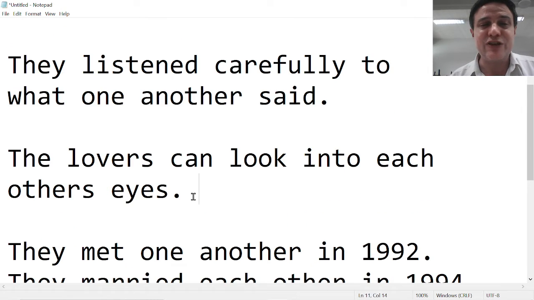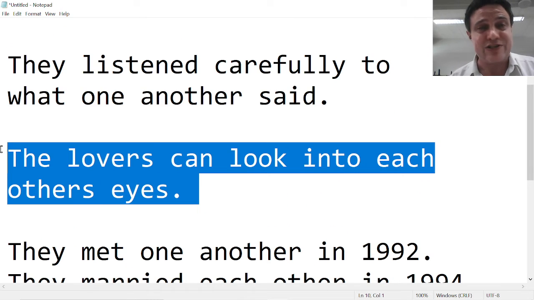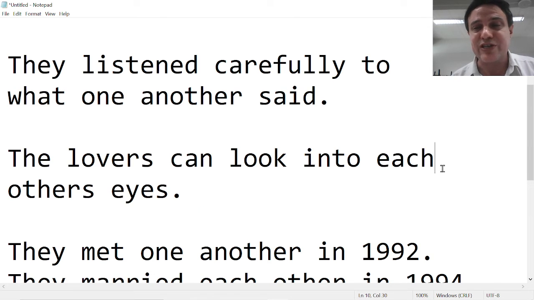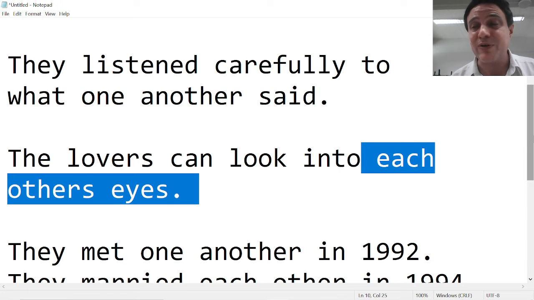The lovers can look into each other's eyes. Usually with lovers, there's two, so we use each other's eyes. We could use one another's eyes, but it's stranger than using each other's because of that connotation each has for two people.